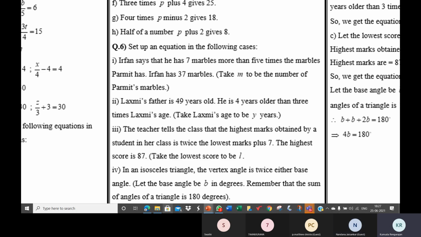Because we know he has 37 marbles, but he's expressing how many marbles he has. He's telling he has 7 more than 5 times Parmit's marbles. 5 times Parmit's marbles will be 5M, and 7 more is 5M plus 7. That is what Irfan has. So 5M plus 7 is equal to 37.